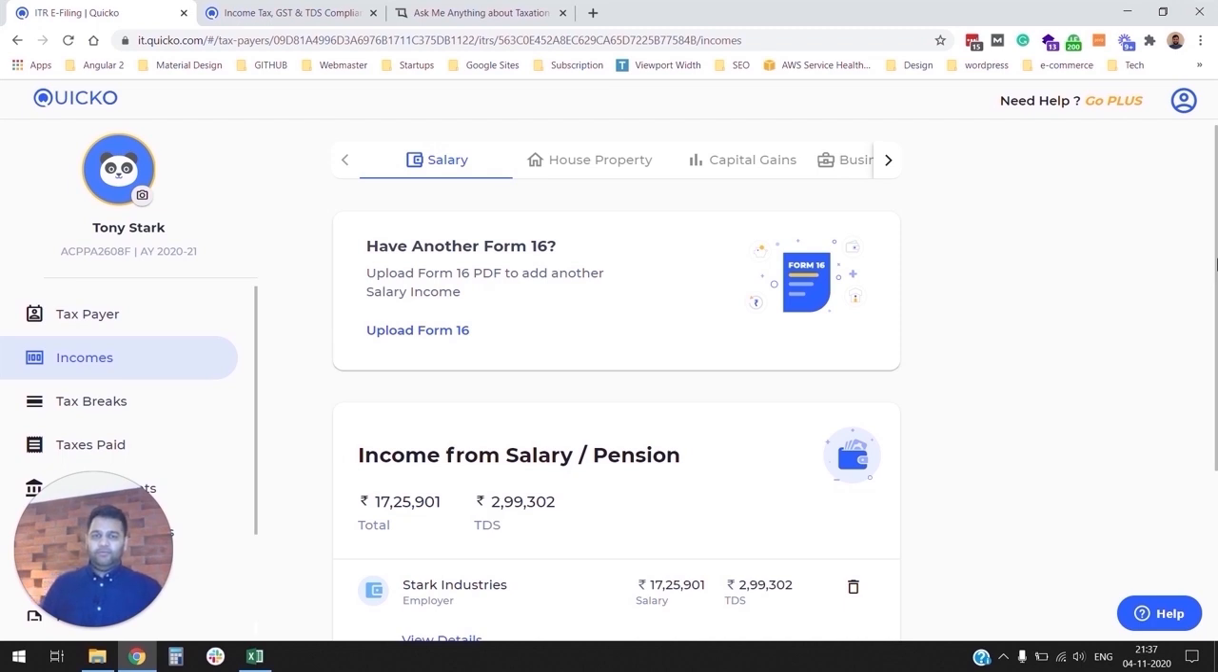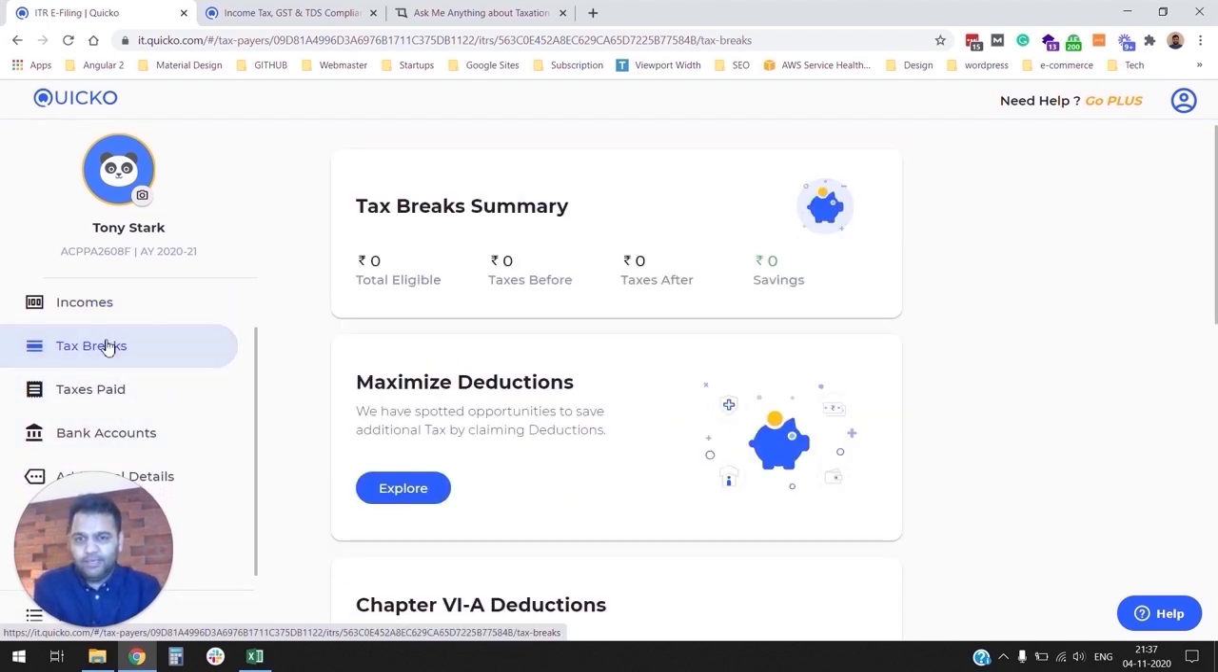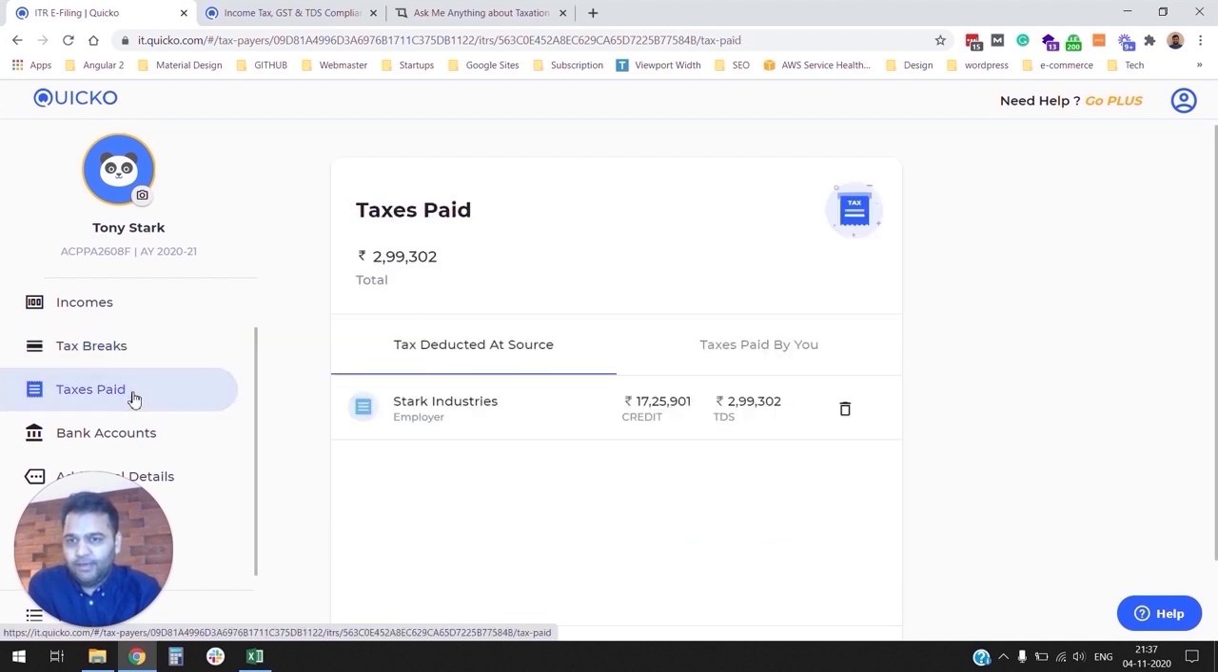All right, now that we have looked through all five income heads, let's quickly skim through all the other navigation items. Tax breaks is all your Chapter 6A deductions. Since we uploaded Form 16, all our Chapter 6A deductions are already accounted for. Taxes paid is essentially all your tax credits, so any TDS deducted at source, like from salary. As you can see, we have already imported your TDS from your Form 16. If you have paid any advance tax or self-assessment tax, you should add it under taxes paid by you.